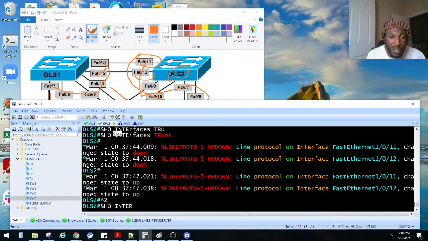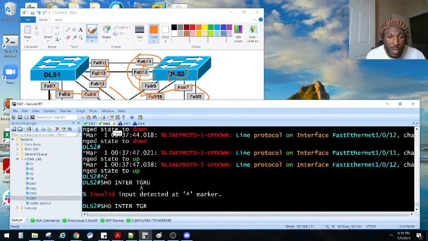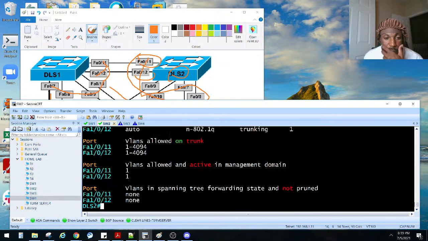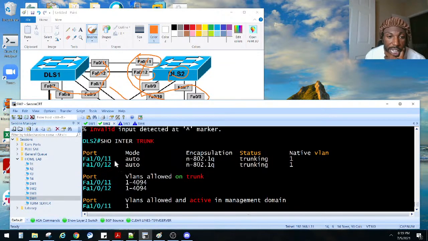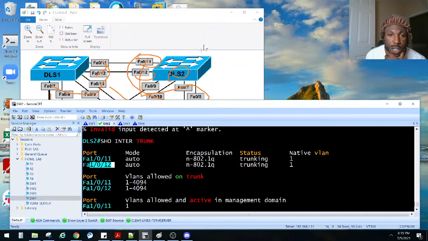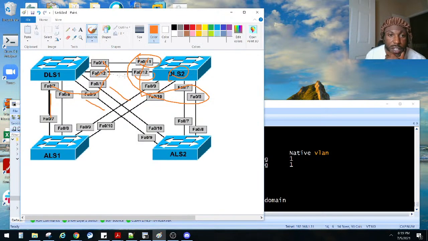So let's go to DLS2. Show interfaces trunk. Trunk, if I know how to spell, right? And now we're trunking on 11 and 12. What happened to the other guys? Oh, you know why? Not all of them, because here's why, right? Only these guys are connected to it. We got to manually do those guys right there, and then they should theoretically negotiate with the rest of those.